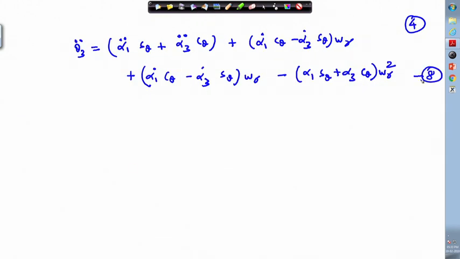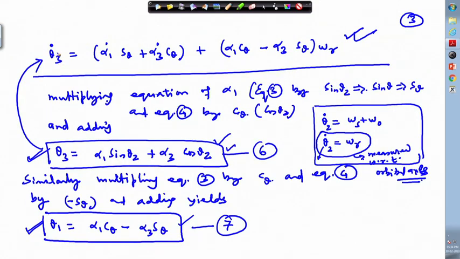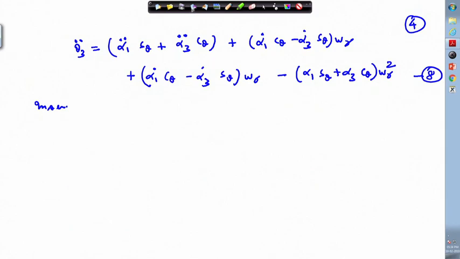This is equation number 8. Okay. Now, we have got this theta 3 dot also, and we have also got theta 3 double dot and theta 3 dot.